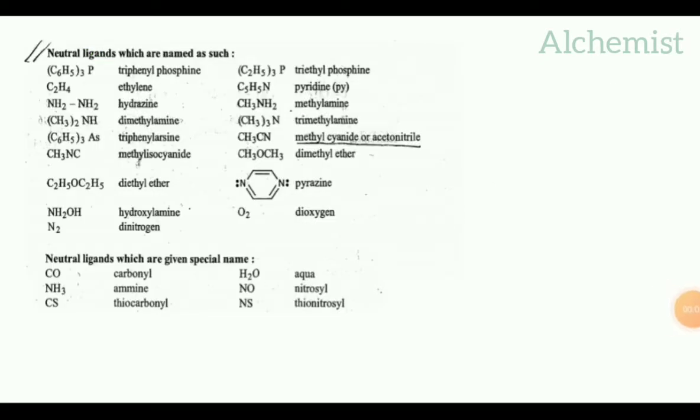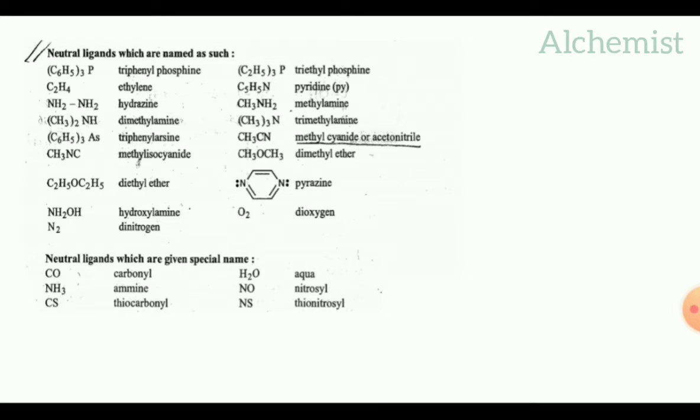These are the monodentate neutral ligands. C6H5 thrice P triphenyl phosphine, C2H4 ethylene, NH2NH2 hydrazine, CH3 twice NH dimethylamine, C6H5 thrice As triphenyl arsine, CH3NC methyl isocyanide, C2H5 O C2H5 diethyl ether, NH2OH hydroxylamine, N2 dinitrogen,